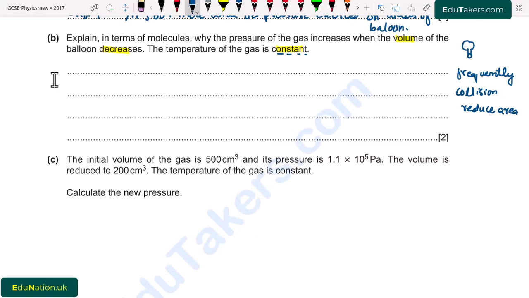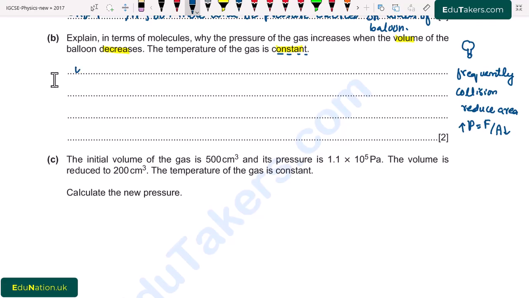So this creates the change in pressure, because pressure is equal to force over area. When the area decreases, pressure increases. So we can simply say that when we decrease the volume at the constant temperature, the particles collide more frequently with the walls of the balloon and reduce the area, due to which the pressure increases.